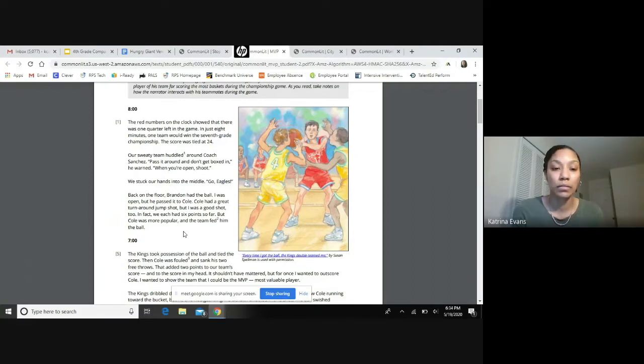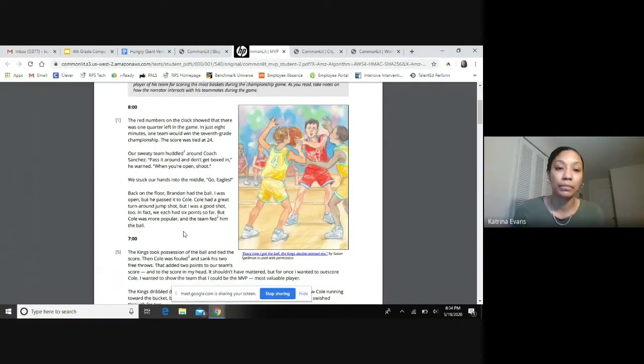"When you're open, shoot." We stuck our hands into the middle. "Go Eagles!" Back on the floor, Brandon had the ball. I was open, but he passed it to Cole. Cole had a great turnaround jump shot, but I was a great shot too. In fact, we had 6 points so far, but Cole was more popular and the team fed him the ball.